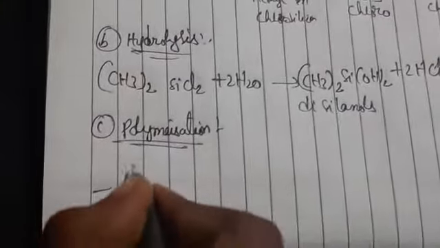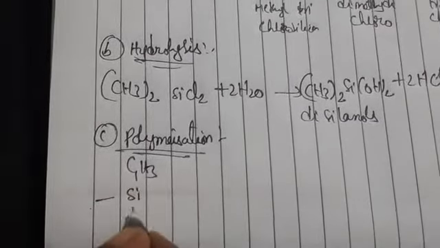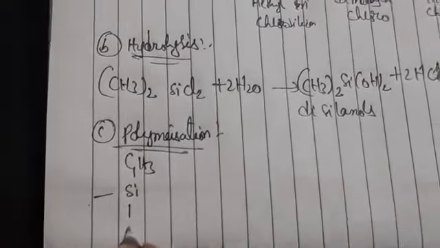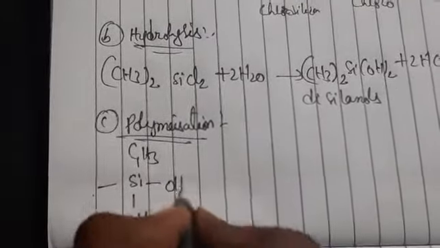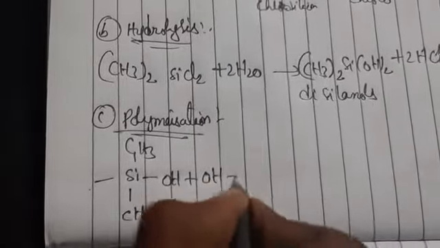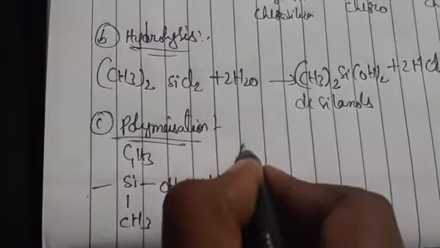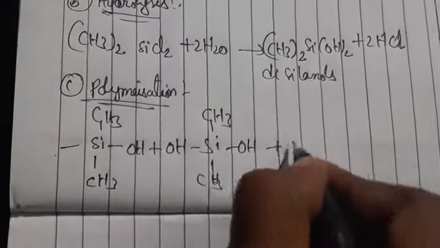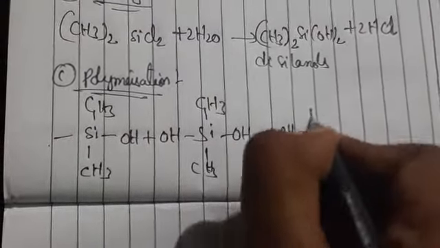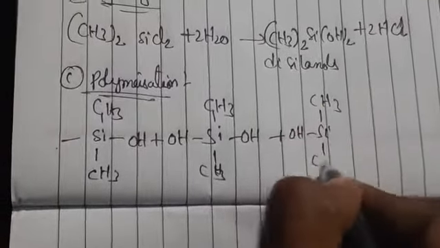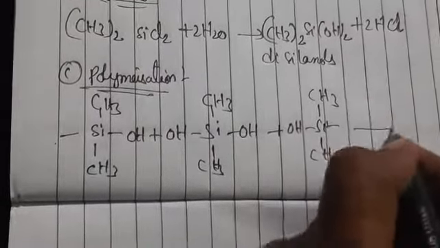Here the bond shown indicates that some of the compound is attached, meaning polymerization is going to take place. So I am taking this intermediate, Si(CH3)2 with OH on each end, and joining such units.